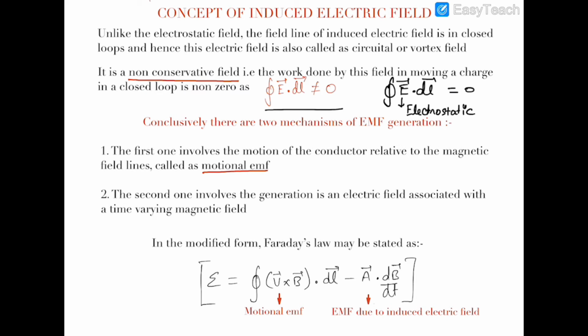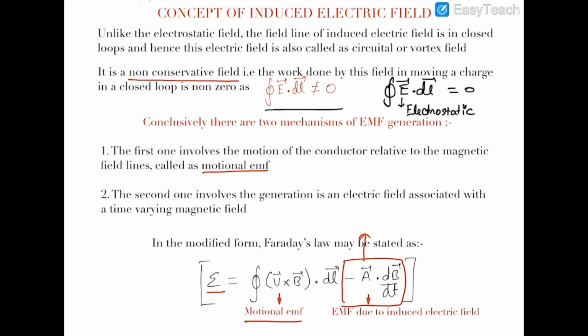And hence we can state Faraday's law in modified form: any EMF induced is the sum of these two EMFs. The first one is V cross B dot L, which is the motional EMF, and the second one is minus the integral of dB by dt dot dA.